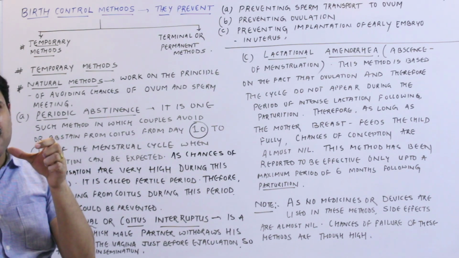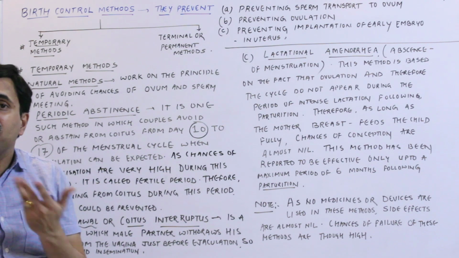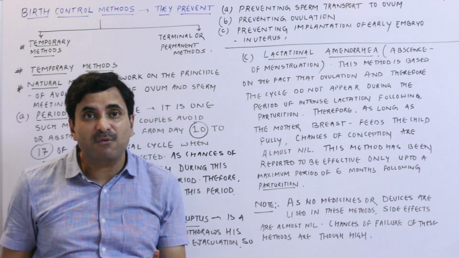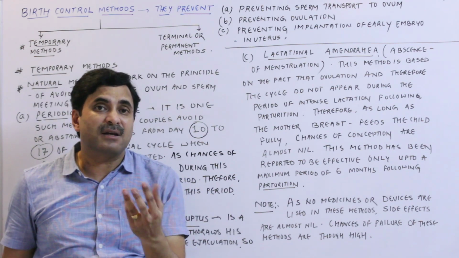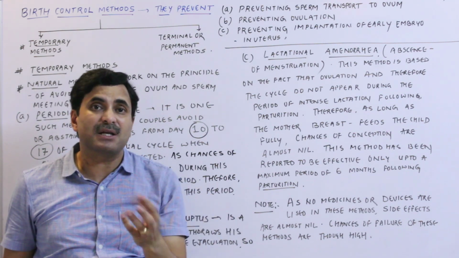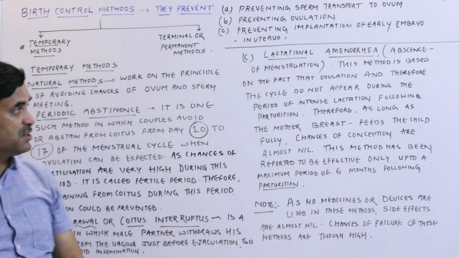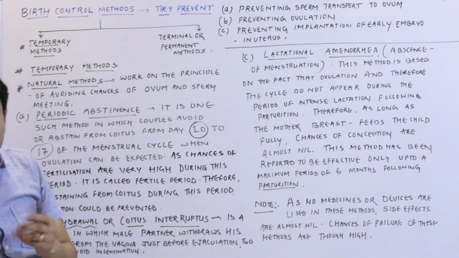During that particular 6 months period, what will happen? There will be absence of menstruation, and we know very well if there is absence of menstruation, there will be no release of hormone, and then if the male ejaculates the semen, there is no possibility of fertilization. So this is a natural method. Nature has created this method.